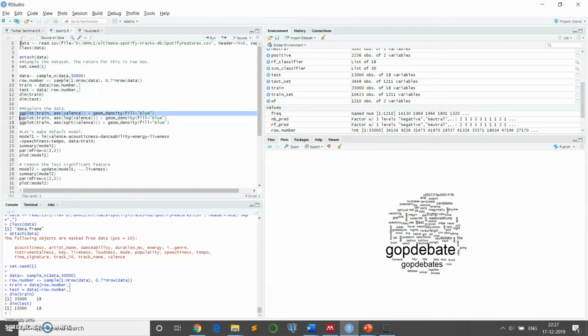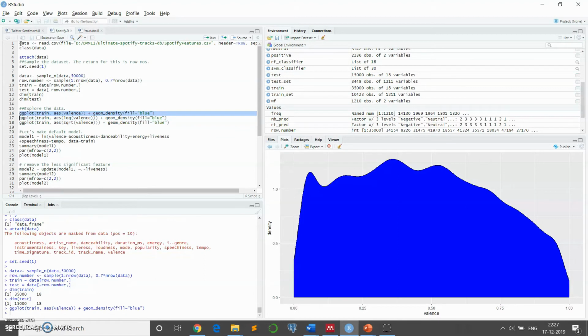We are going to plot three plots over here. One will be for the valence. We are considering the valence field because valence is in the range of 0 to 1, which signifies, with a threshold of 0.5, that a value greater than 0.5 means the song is happy or joyful, and a value below 0.5 means a sad or angry feeling behind the song.